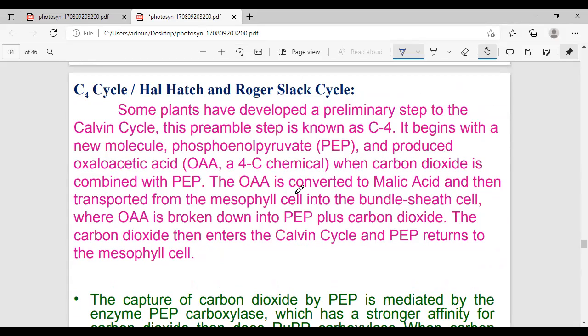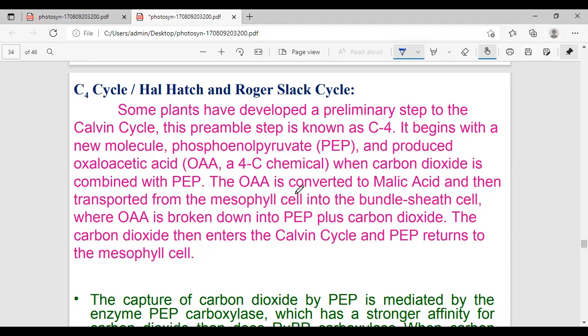Kranz anatomy you can observe only in C4 plants, but in C3 plants Kranz anatomy is totally absent. Chloroplast dimorphism is also asked in examinations. Only C4 plants have chloroplast dimorphism, with two types of chloroplast: one granular and the second agranular. Grana are present in one, absent in the other. That is chloroplast dimorphism.